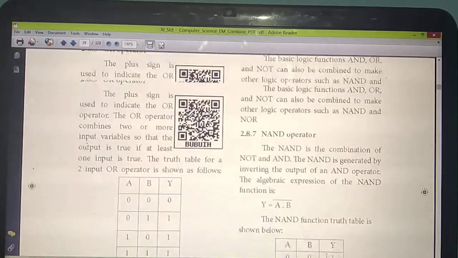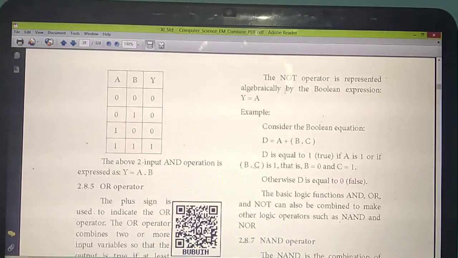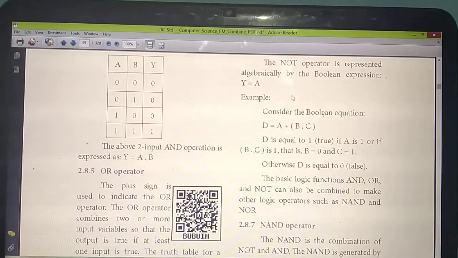Okay. So listen, how do you need to represent the NOT operator? Like this: Y equal to A bar. Above the A, one bar will come. Okay. A bar. Already you have studied that the NOT operator is represented with the symbol bar. So Y equal to A bar will come. Understand?